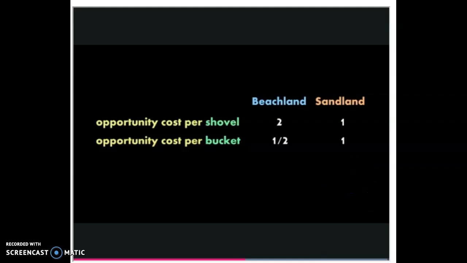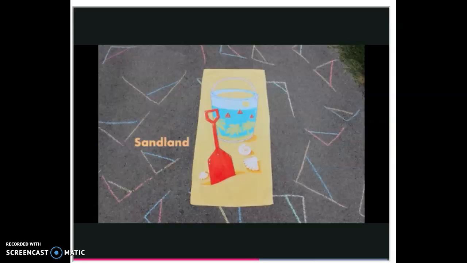Sandland has a comparative advantage in making shovels because its opportunity cost of 1 is less than Beachland's opportunity cost of 2. Beachland has a comparative advantage in making buckets because its opportunity cost of 1/2 is less than Sandland's opportunity cost of 1. So, Sandland should specialize in making shovels and trade some of them for buckets from Beachland.